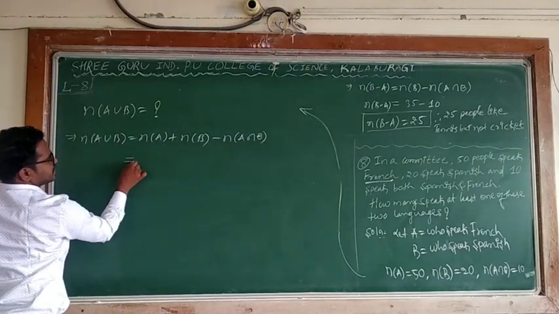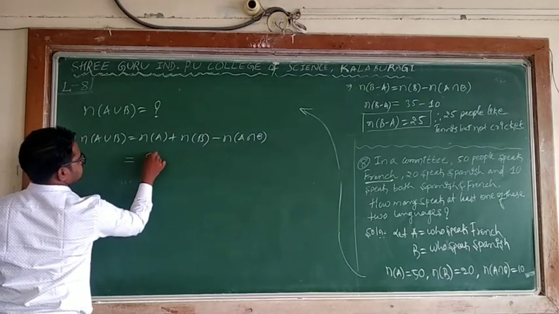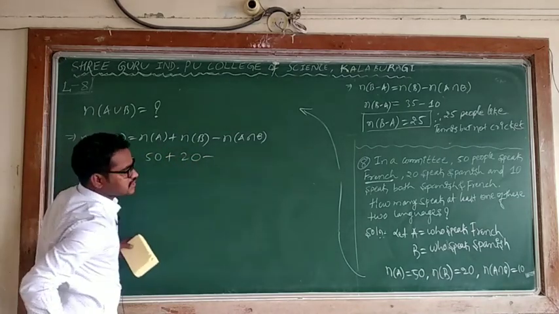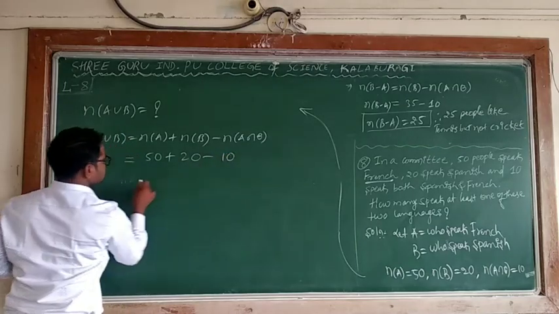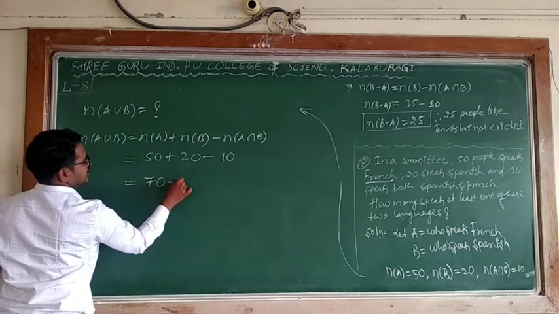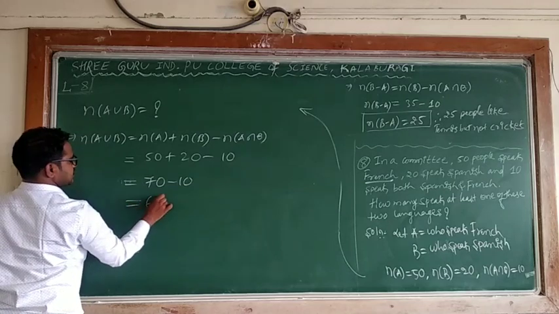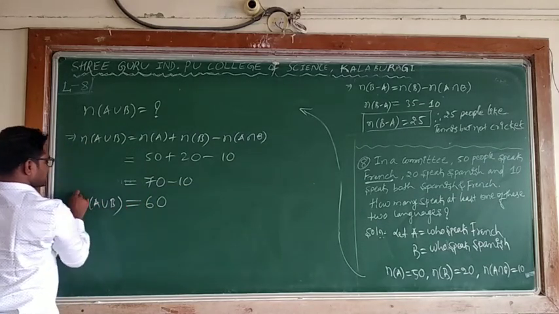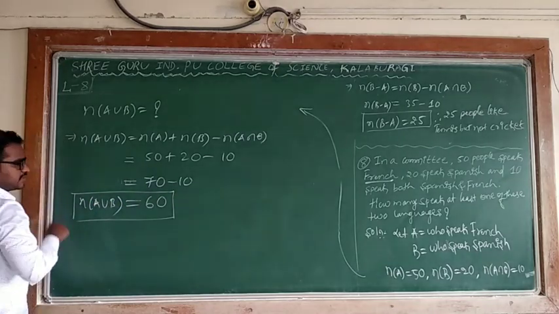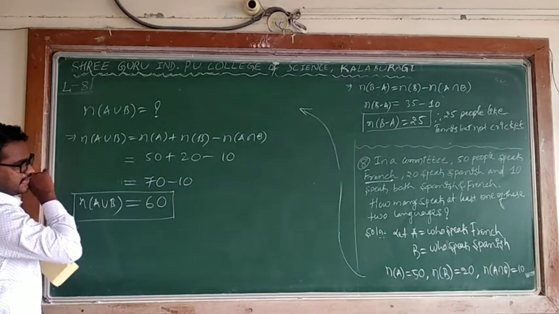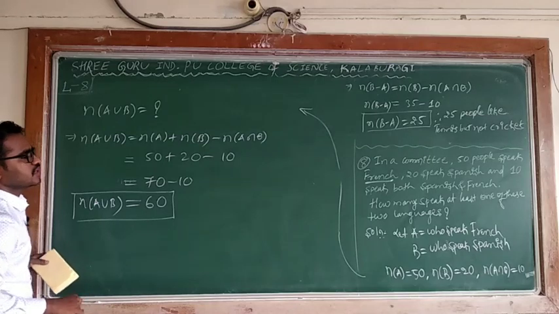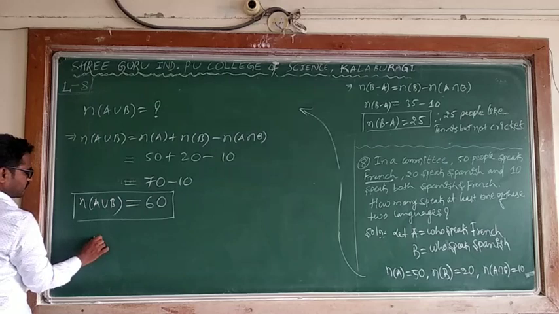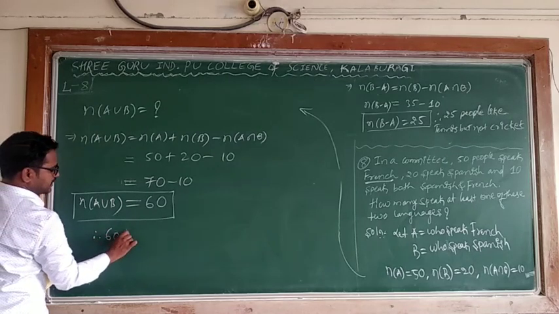What is n of A? n of A is 50, plus n of B 20, minus 10. 70 minus 10 is 60. What is this? n of A union B. What does it mean? Therefore, 60 people speak at least one of the two languages.